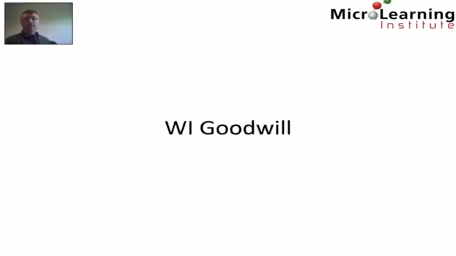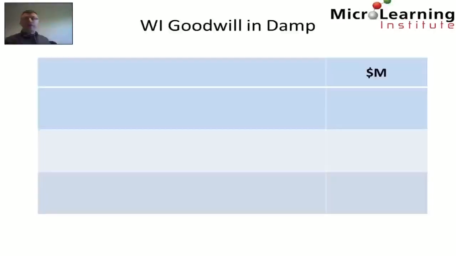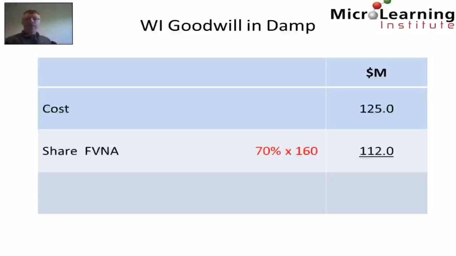Firstly, let's look at the goodwill situation. Zambezi acquired Damp in the period, so we can see from note 1 that Zambezi paid 125 million for this acquisition. Zambezi acquired 70% of the fair value of the net assets of Damp, which at acquisition were valued at $160 million.